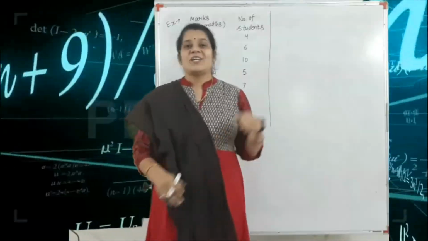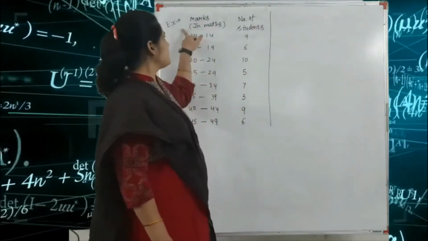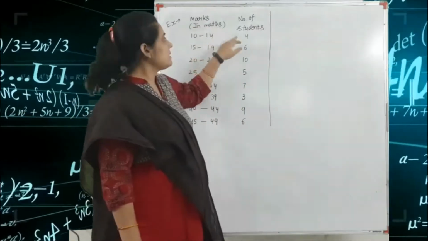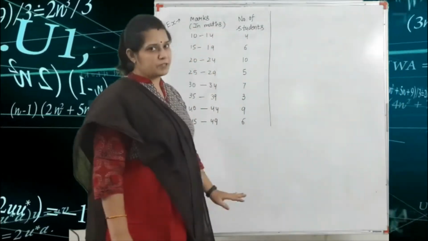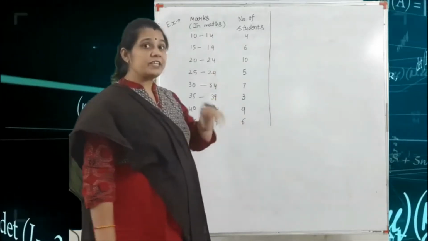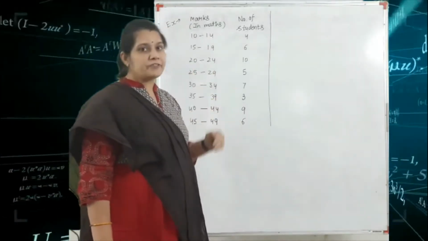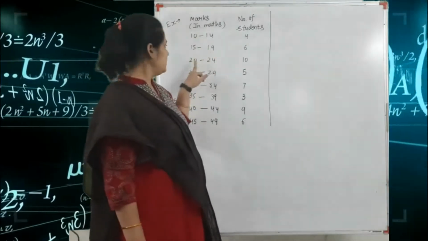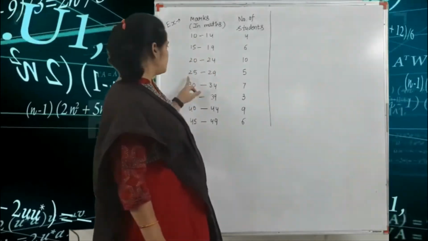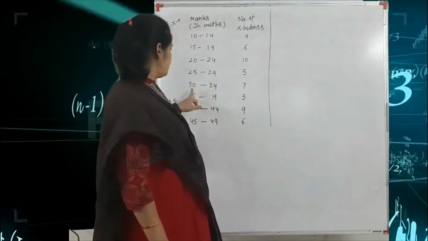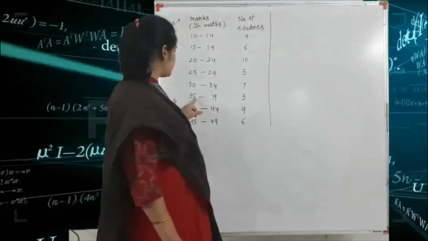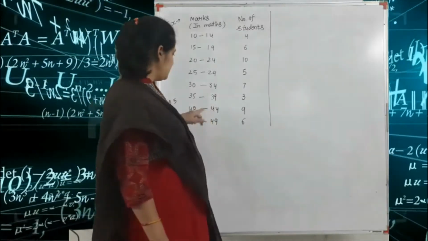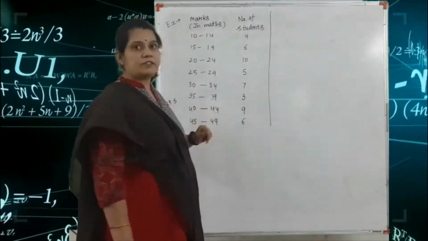The next example is marks in mathematics, and here we are given the number of students. In this question we are given the class interval and the frequency. The class intervals are 10 to 14, 15 to 19, 20 to 24, 25 to 29, 30 to 34, 35 to 39, 40 to 44 and 45 to 49.